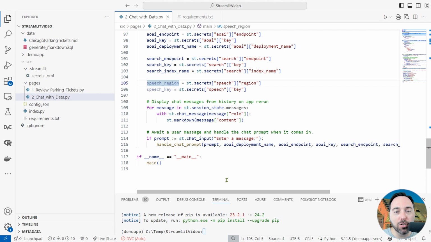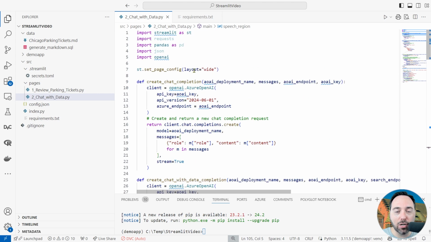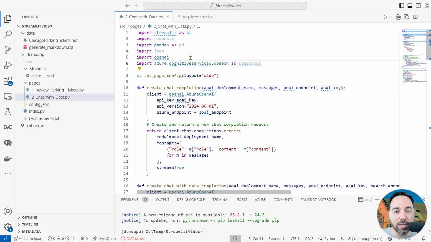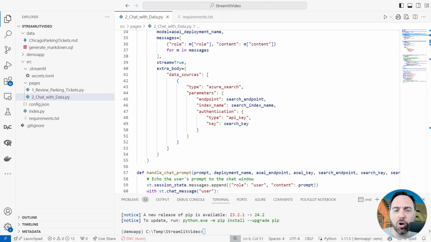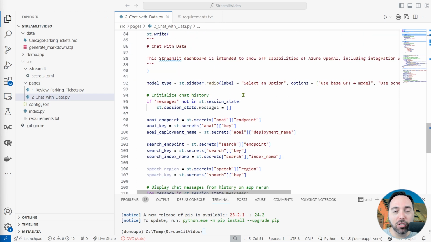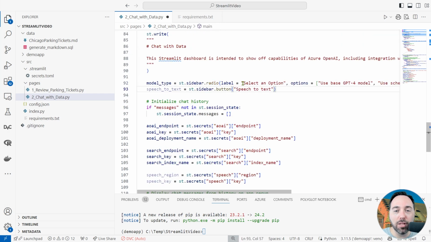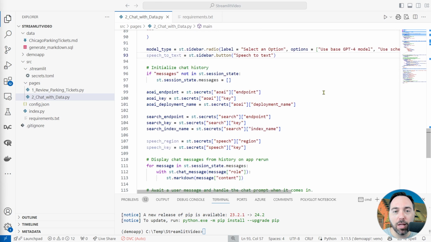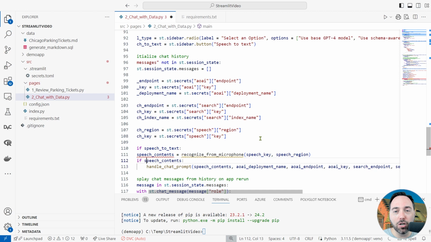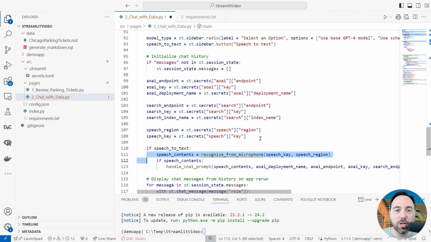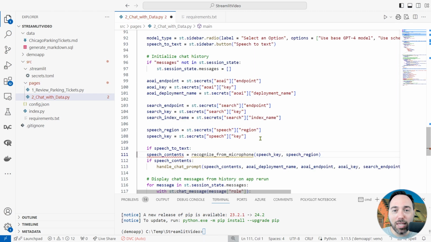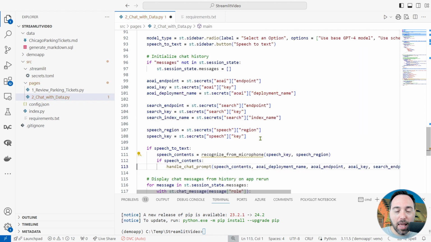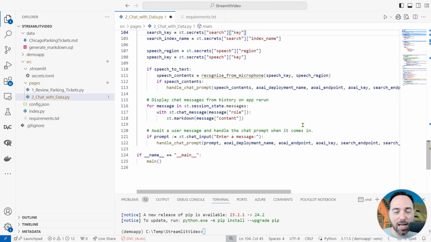The first thing we'll do is add a reference to the Azure AI Services Speech service to our list of includes. After that, I'll add a button to the sidebar, right below my definition of model type. We'll now need to handle what happens when someone clicks the button, so I'll put this below the definition of my speech region and speech key secrets. We are going to call a function called recognize from microphone, which I'll create momentarily. If we get speech contents, then we'll call handle chat prompt with the text content.